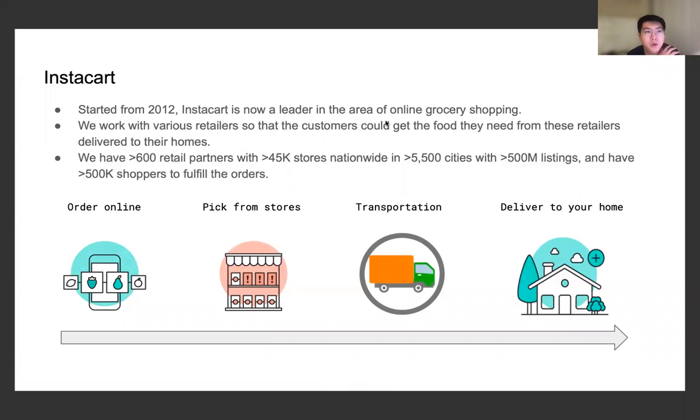So firstly, what is Instacart and what do we do? Founded approximately 9 years ago, Instacart is now a leader in online grocery shopping in North America. Basically, we work with different retailers so that customers can get the food they need from those retailers delivered to their homes. So the business model has 4 parts: order online, pick from store, transportation, and final delivery.